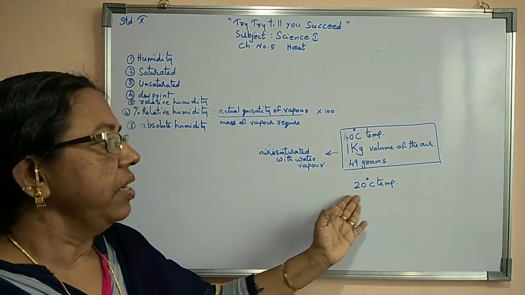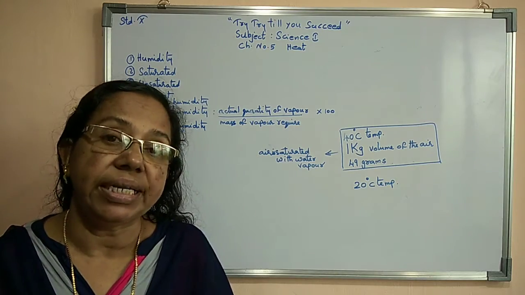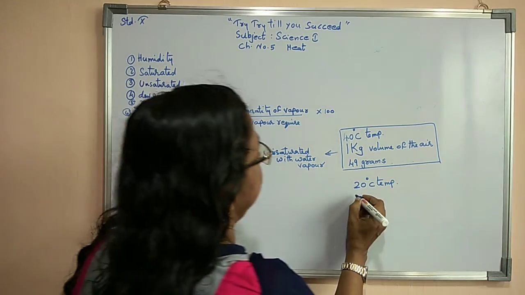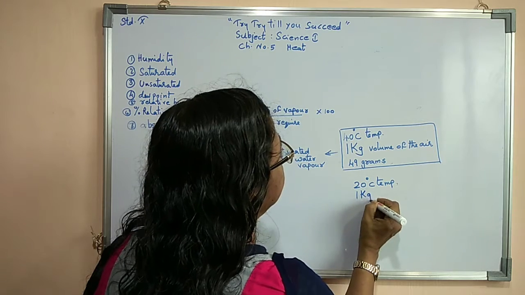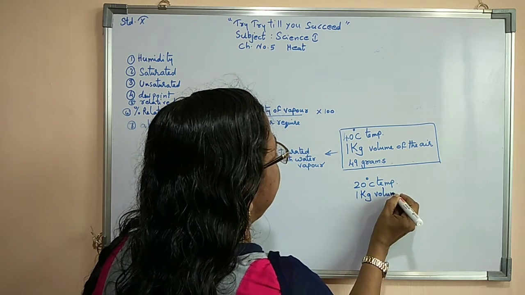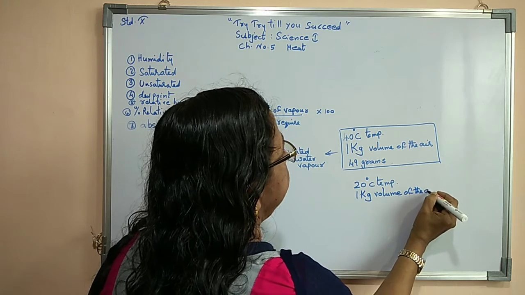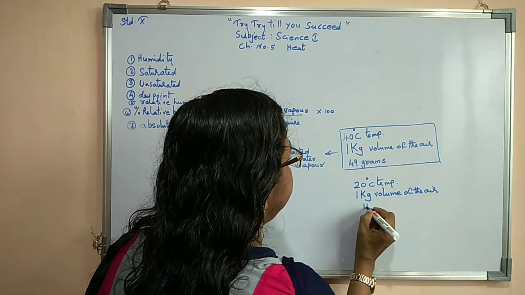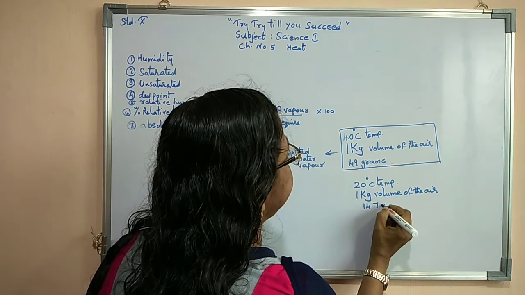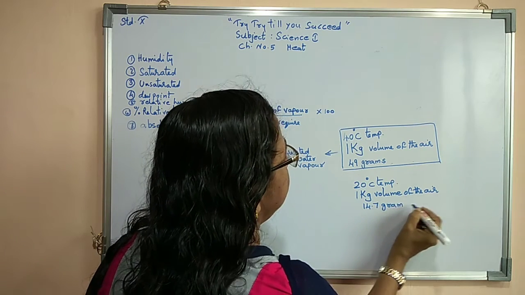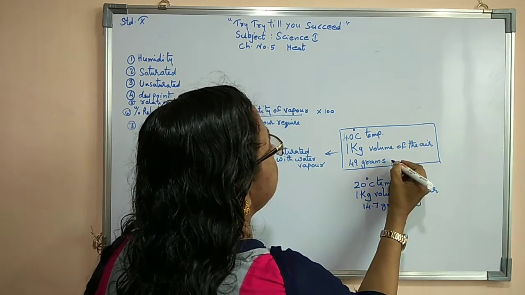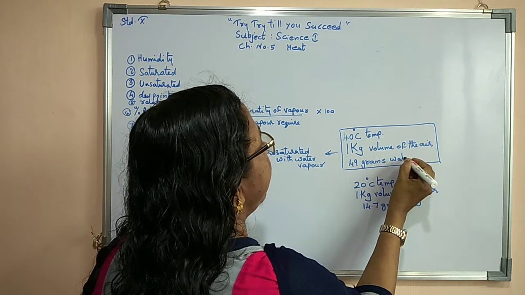When the temperature is 20 degrees Celsius, then 1 kilogram of dry air can hold a maximum of 14.7 grams of water vapor.